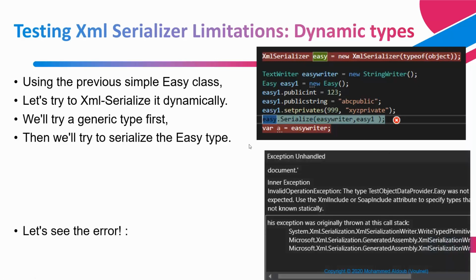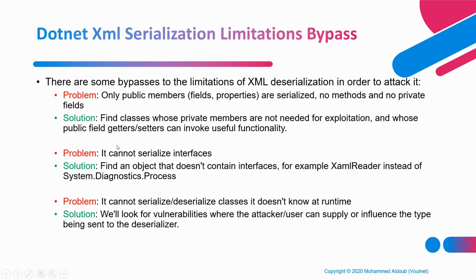It says easy was not expected. The XML serializer expected an object type, and then we sent to it a class called easy that we created. So the XML serializer did not expect this class. It expected an object type only. We sent a class of a different type, so it gave us an error.